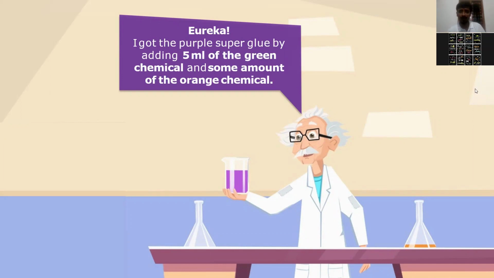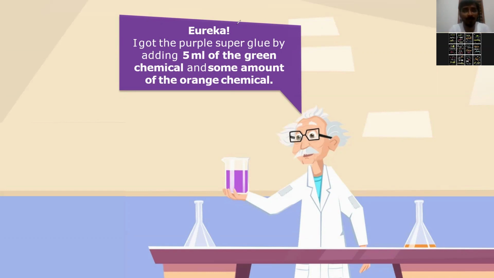So now you can see the green conical flask is empty because he has taken it fully. But if you see, some orange is still there in the conical flask. A small amount is there. You can see it or not? So how much orange color has he mixed? Do you have any idea? No idea. We don't know how much orange he has mixed.